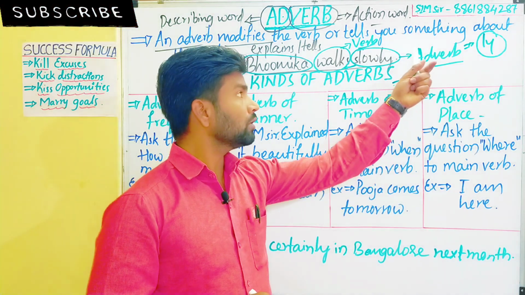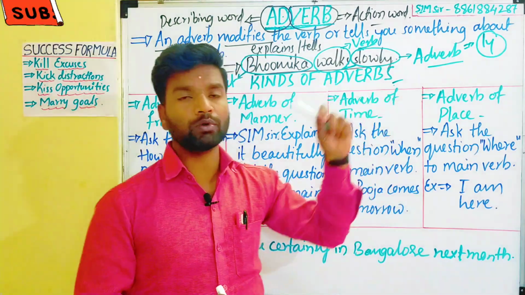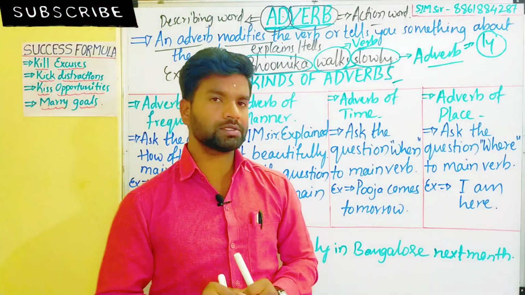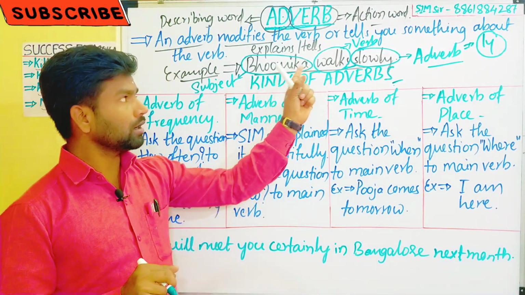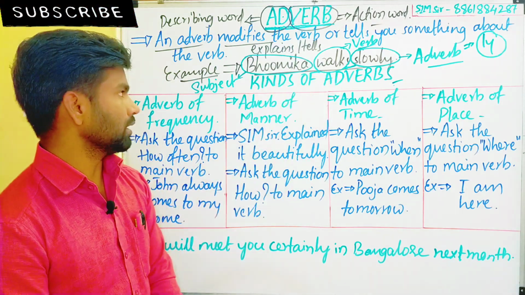Okay, this we know. We understood about the adverb, ಅನ್ನ ನಾವು ಯಾವ ರೀತಿ ಕಂಡುಹಿಡಿಯೋದು, ಒಂದು ಸೆಂಟೆನ್ಸ್ ಅಲ್ಲಿ. With this you have to understand it very well.